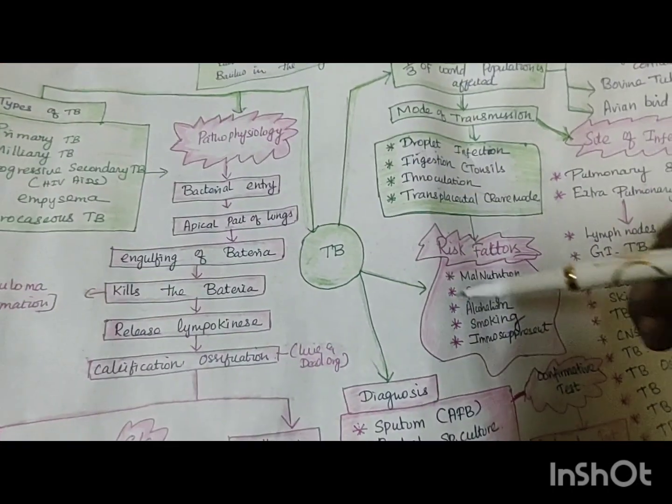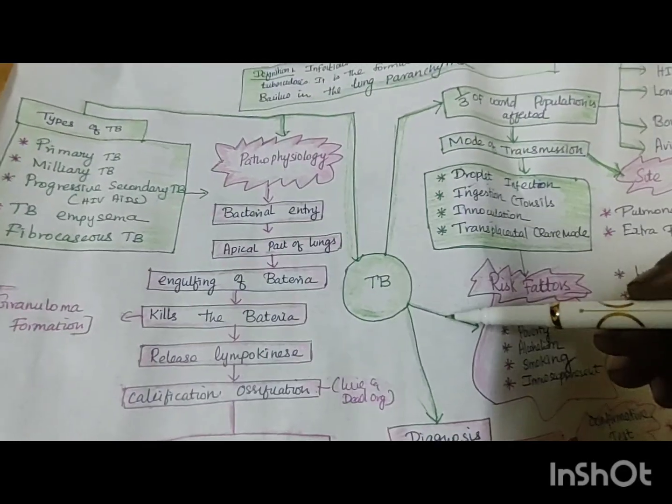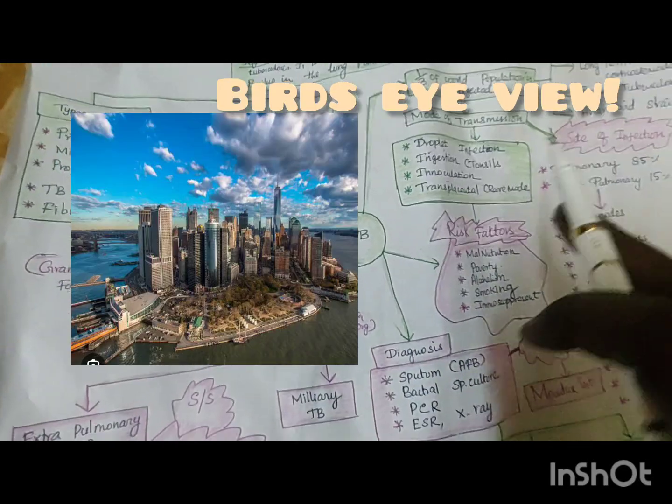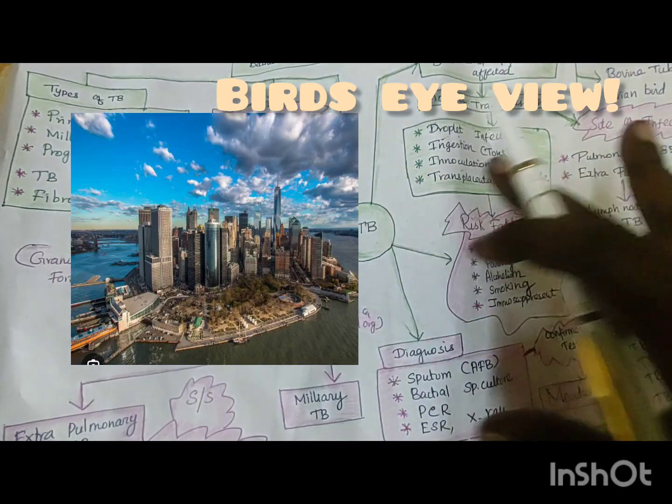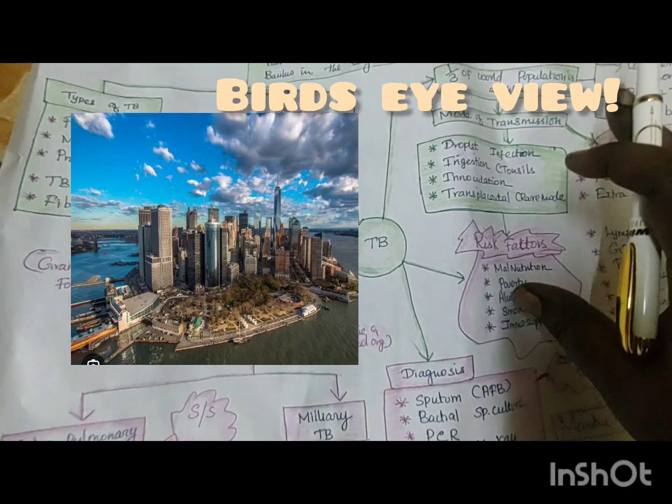See how to make a mind map and concept map of this disease. In one glance, you could see what the disease is, what the pathophysiology is, what the signs and symptoms are, what the incidence rate is and everything.